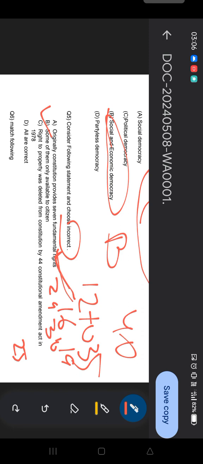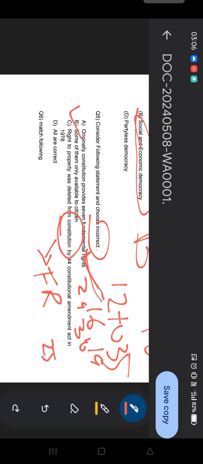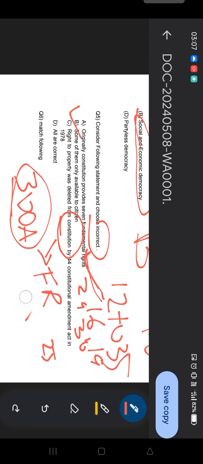Then right to property was deleted from the constitution by the 44th Amendment. No, right to property was not deleted from the constitution. Right to property was deleted from the fundamental rights. So it is no longer a fundamental right, but it is still part of the constitution, which was mentioned in article 300A. Article 300A talks about right to property as a legal right. Although it is not a fundamental right, it is still part of the constitution. So that's why option C is the answer. So question number 5, option C is the answer.